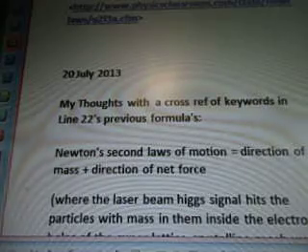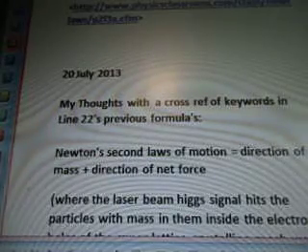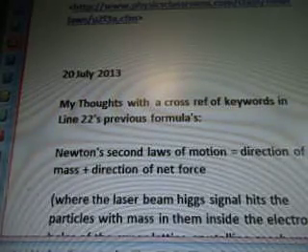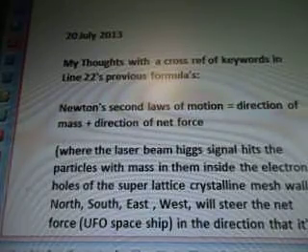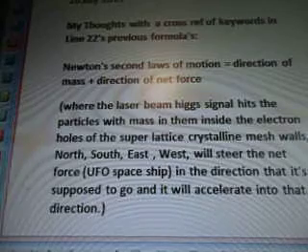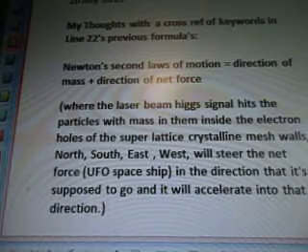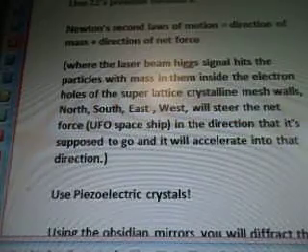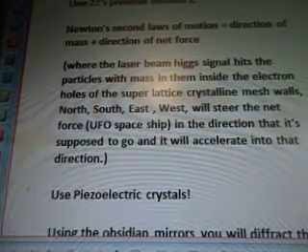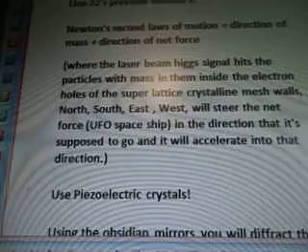July 20th. My thoughts. With the cross-reference of keywords in line 22's previous formulas, Newton's second law of motion equals direction of mass equals direction of net force. Where the laser beam Higgs signal hits the particles with mass in them inside the electron holes of the superlattice crystalline mesh walls, north, south, east, west will steer the net force UFO spaceship in the direction that it's supposed to go, and it will accelerate into that direction.